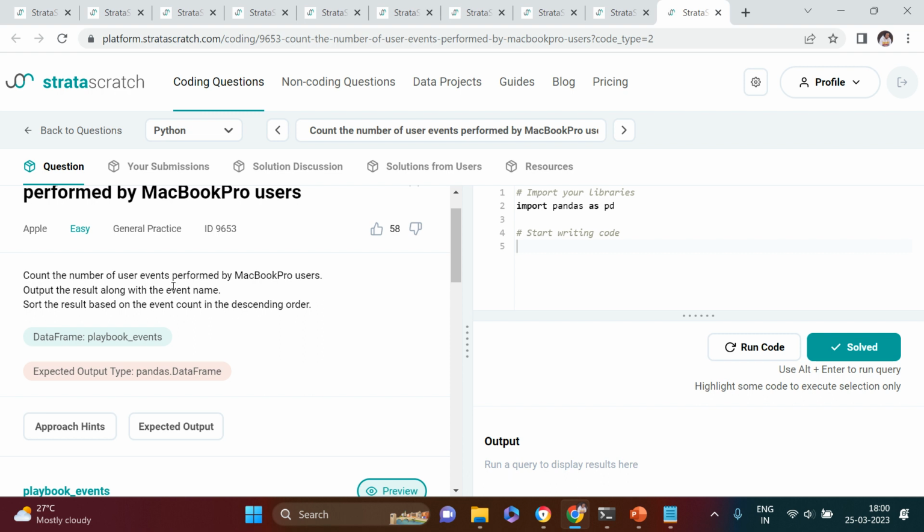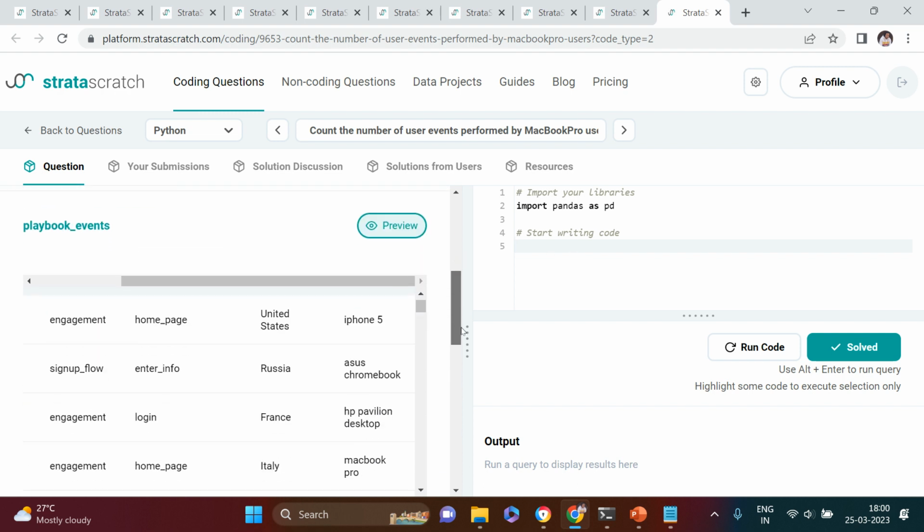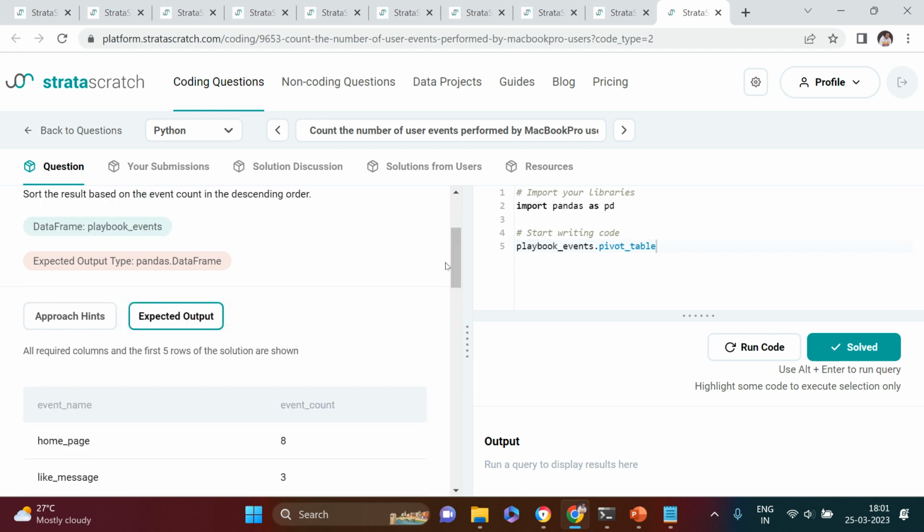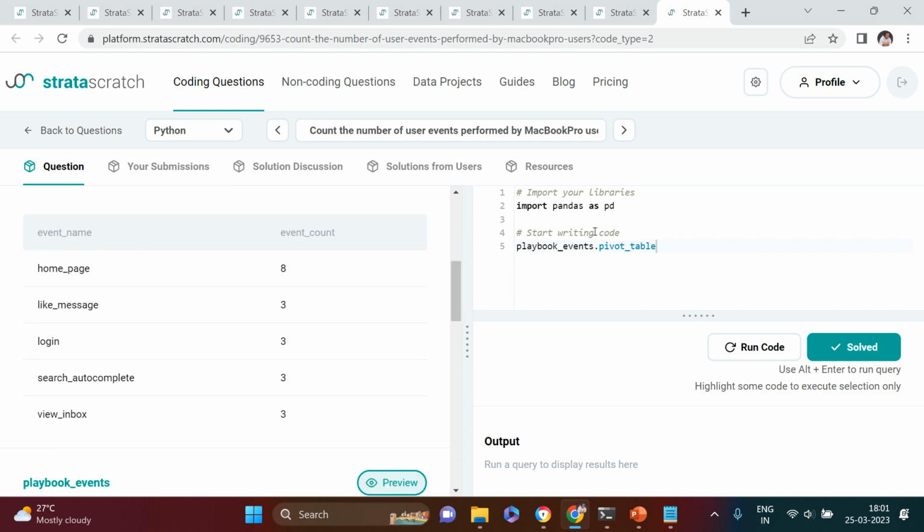Okay, count the number of users. Let's just start with counting itself. So what I'm going to do is, let's say the data frame name. Where's the data frame name? This is the data frame name. Here I'm going to use pivot table. How should the output look like? So that it will be simple for us, right? Event name. So I will just do the index